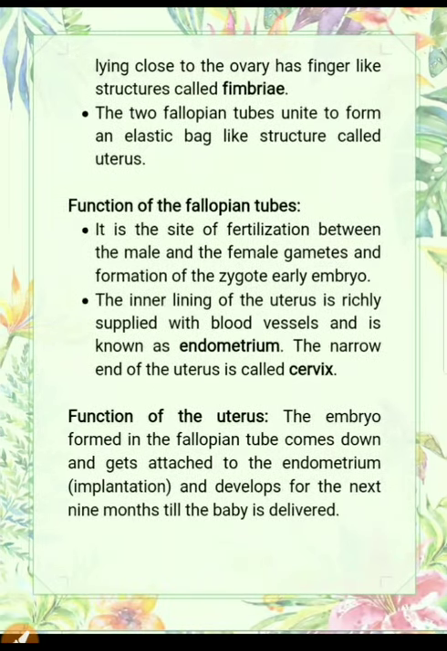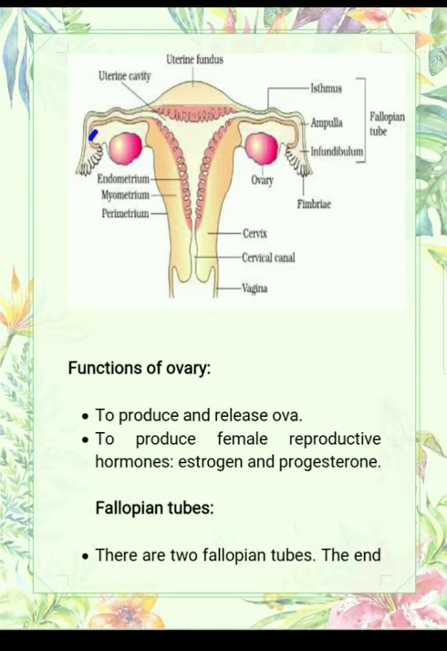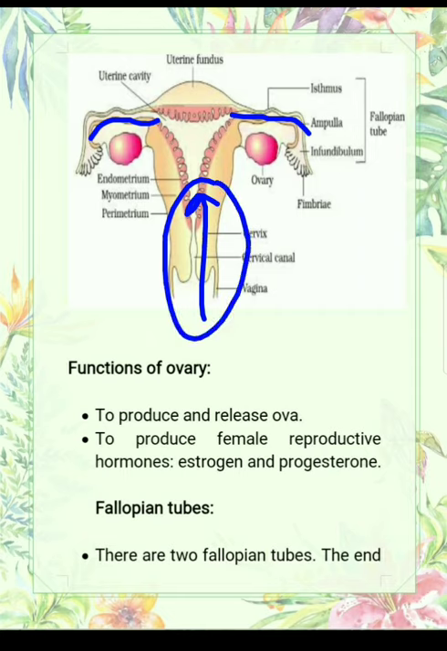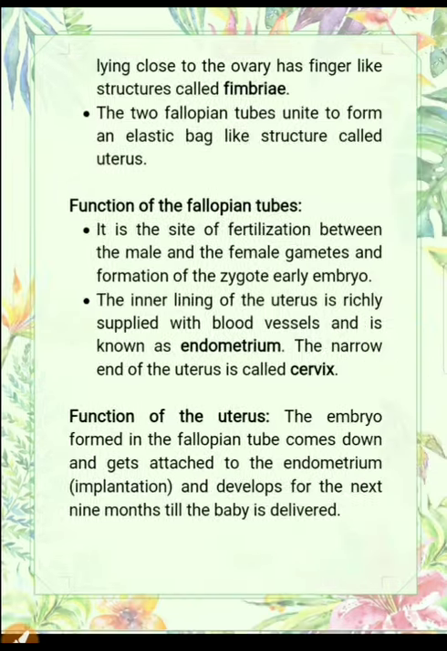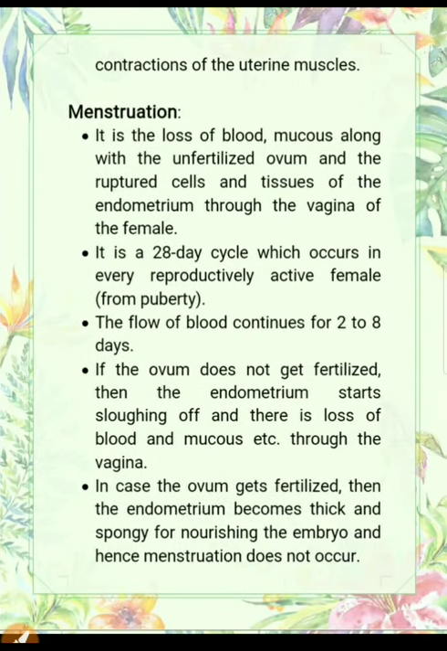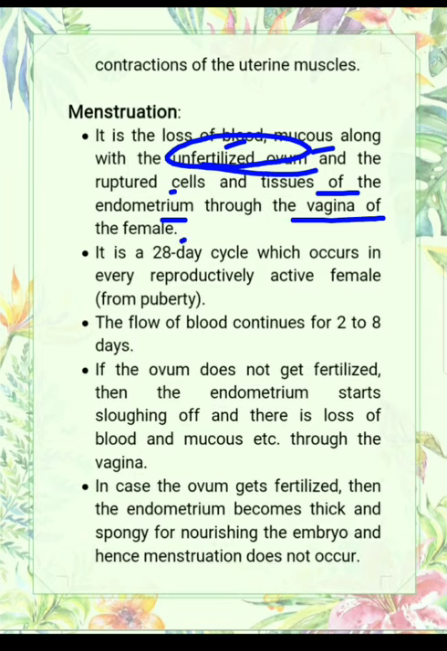So as I told you, from here the ovum is released. If sperms are not there, then there will be no fertilization and the egg remains unfertilized. So the egg waits for 14 days for the sperm. If the sperm doesn't come, then the unfertilized ovum along with the blood vessels of the uterus goes out from the body of the female. This process is known as menstruation. It is the loss of blood, mucus along with the unfertilized ovum and the ruptured cells and tissues of the endometrium through the vagina of the female.